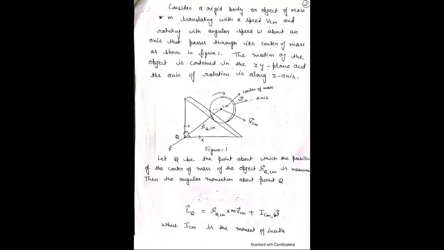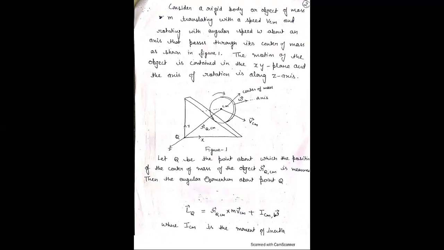Let Q be the point where we have to find the angular momentum of the object with respect to the center of mass CM, and therefore the position of the center of mass of the object with respect to point Q is r_QCM.